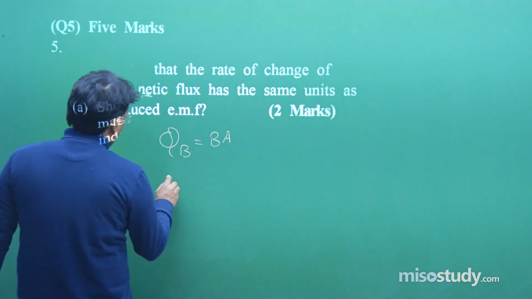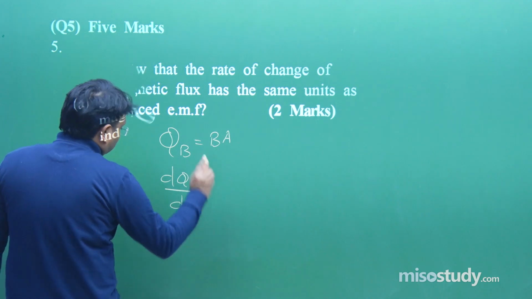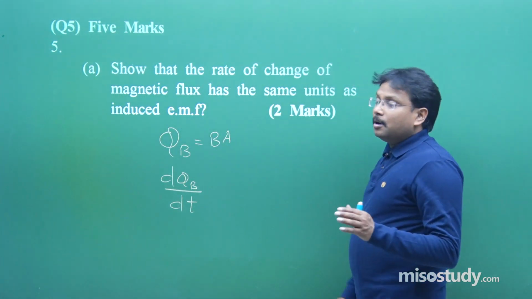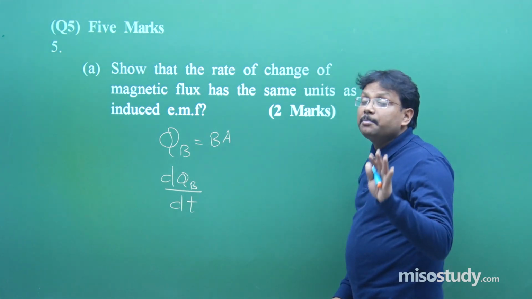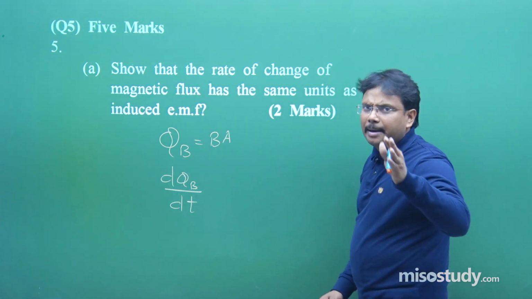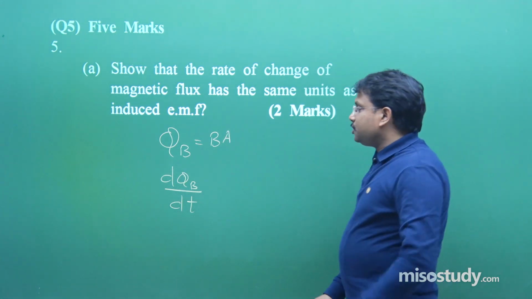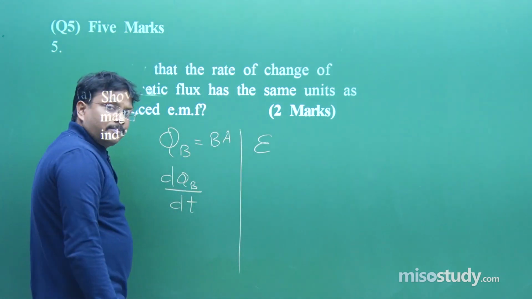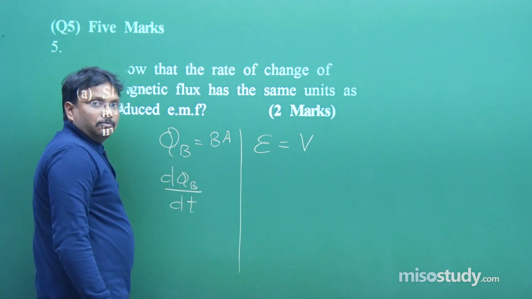So this is magnetic flux. It has the same units, meaning in the MKS system (meter, kilogram, ampere), as induced EMF. And what is induced EMF? Induced EMF is not different from this voltage.